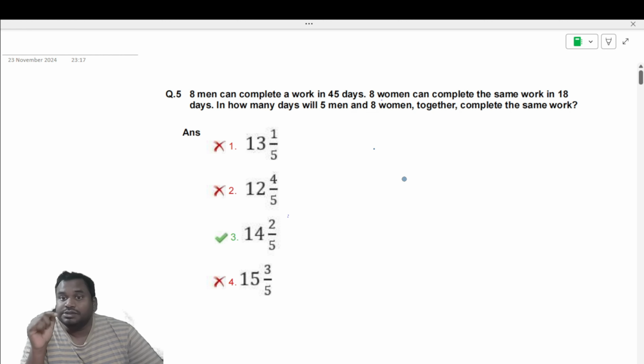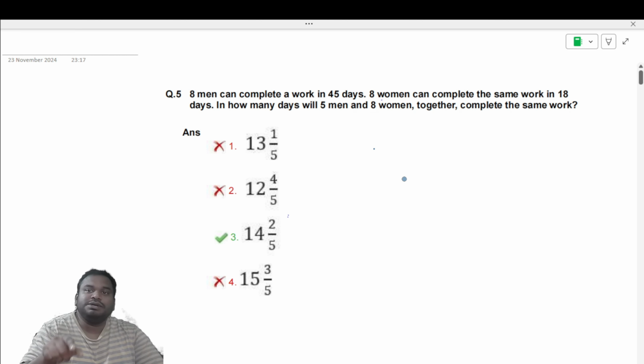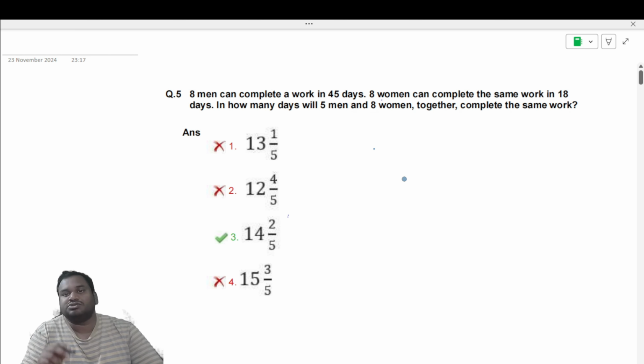And using that, you will substitute those values in the third case, that is, how many days will 5 men and 8 women together take to complete the same work.